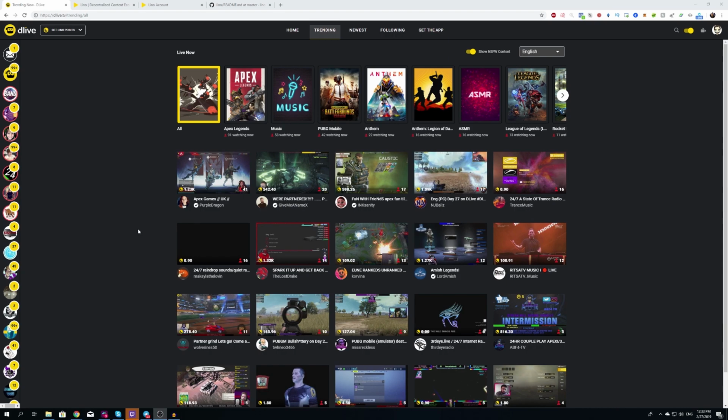Today we're going to be talking about DLive, which is the first dApp on the actual Lino blockchain. We're going to dive into the Lino blockchain and first have a quick glance at the first dApp on the Lino blockchain. So this is DLive, guys.